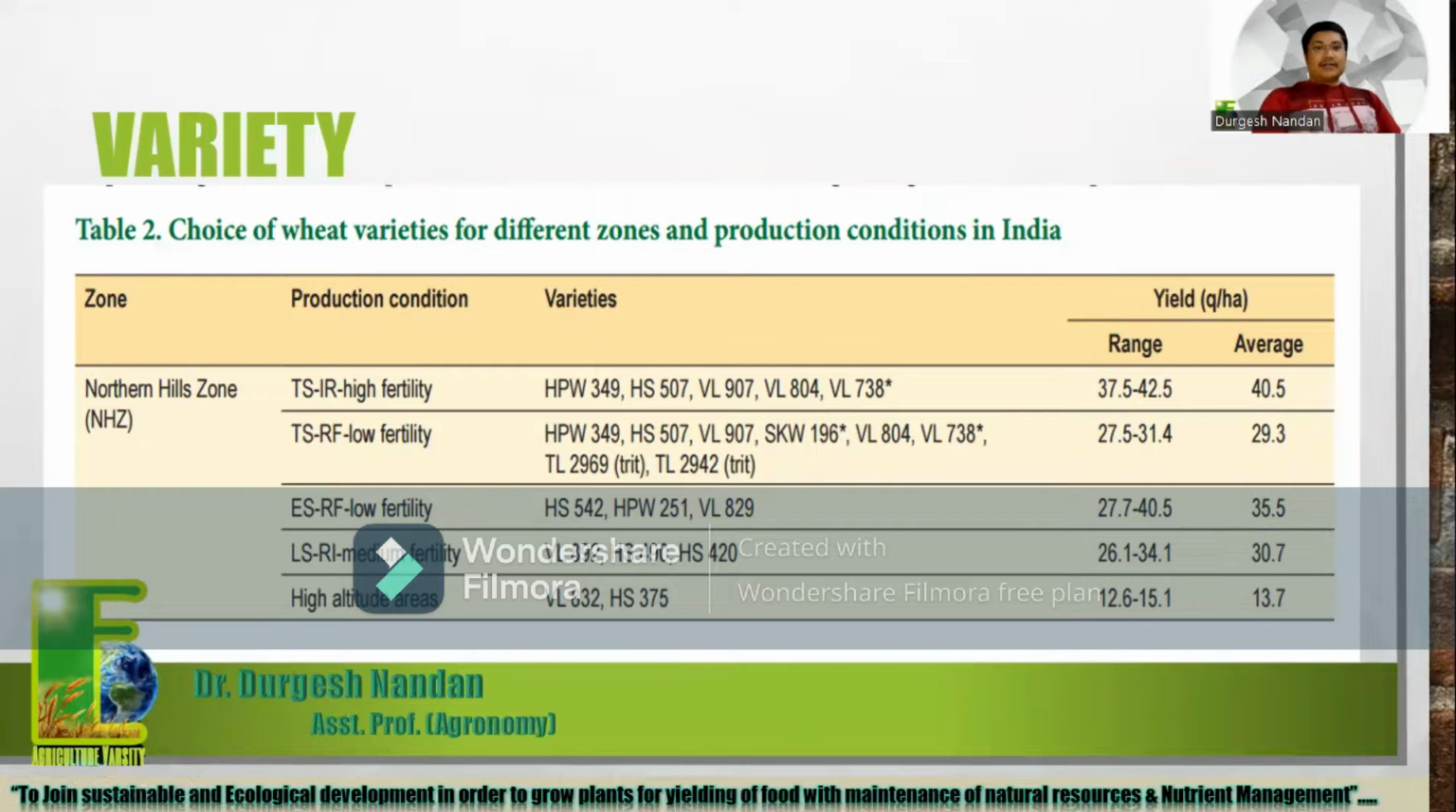So after the discussion of soil preparation, now let's discuss the varieties. According to the zones and according to the time, the different types of varieties are given here on the basis of zones. First, the Northern Hills zone. It is given that PSIR is high fertility, PSRF low fertility, ESRF low fertility, LSRI medium fertility, and high altitude areas. So it's given according to the different types of soil fertility and different types of areas. The variety is given accordingly.